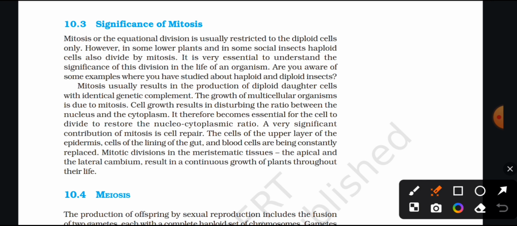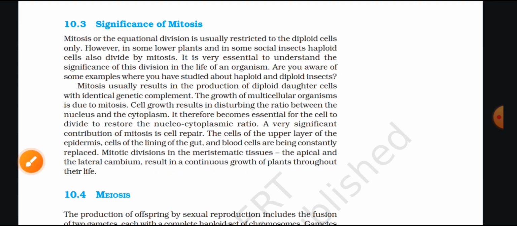A very significant contribution of mitosis is cell repair. The cells of the upper layer of the epidermis, cells of the lining of the gut, and blood cells are being constantly replaced. Mitotic division in the meristematic tissues, the apical and the lateral cambium, results in a continuous growth of plants throughout their life.